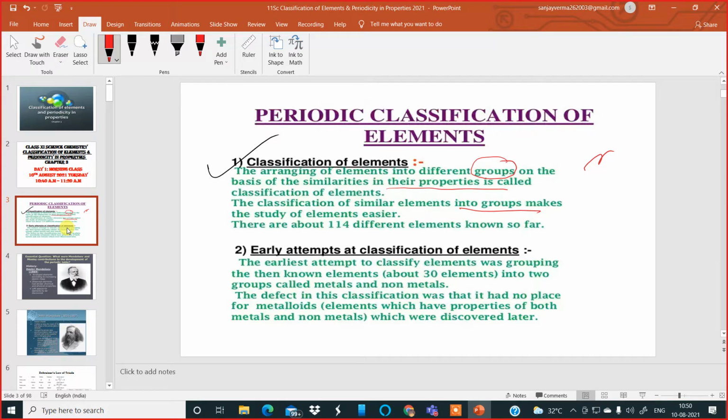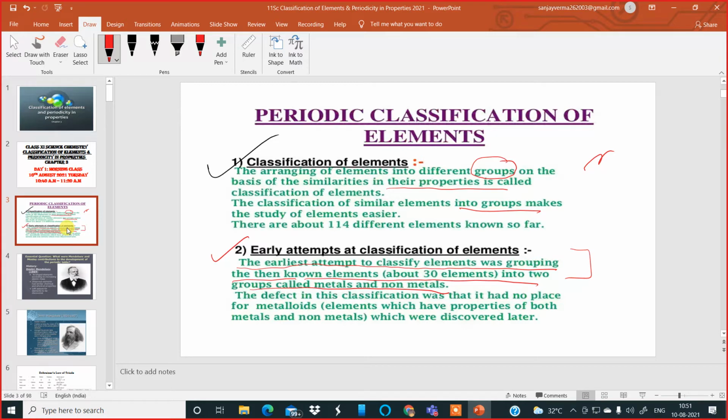Okay. Now, a lot of attempts were made in the early years, during the study of the periodic table, regarding the classification of elements. The early attempt to classify elements was grouping the known elements, about 30 elements, into two groups called metals and non-metals only. Just imagine.